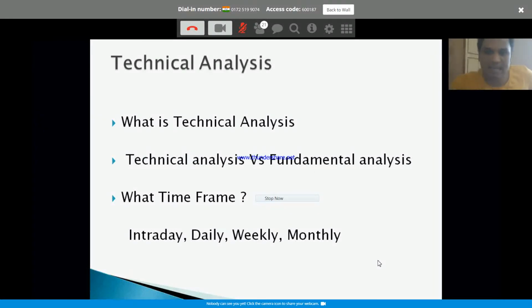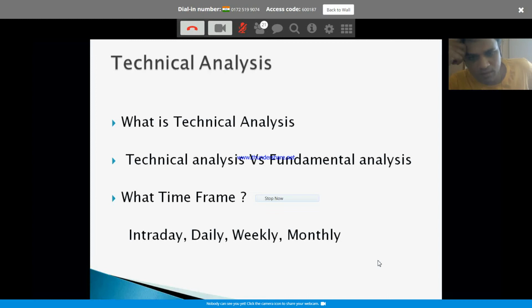Now, what is the difference between technical analysis and fundamental analysis? Pretty much everybody knows, right? But just in case there are newcomers here who are pretty new to the market. Fundamental analysis basically, what do they do? They will look at the quarter results. They will look at the sector, the specific sector, and analyze the stock, how it is performing. Based on that, we will decide whether to invest or not, right?